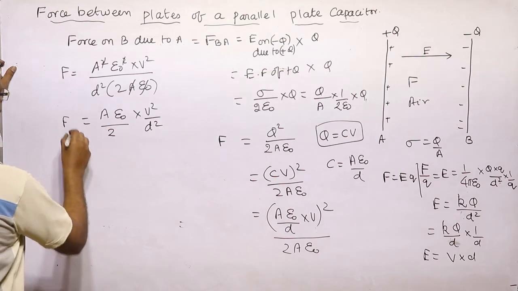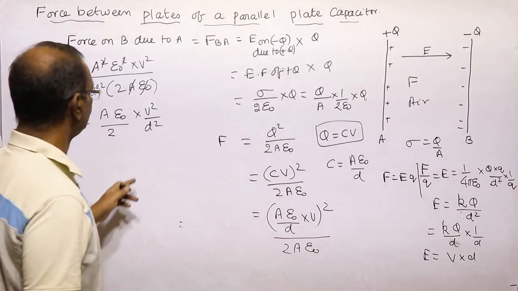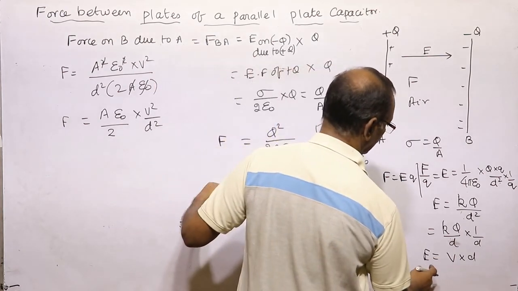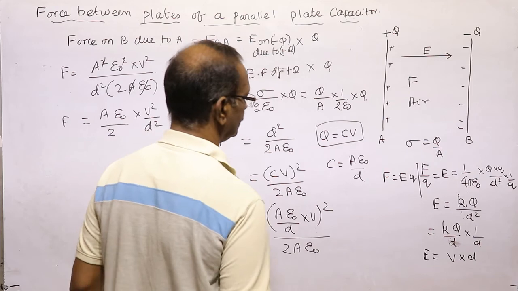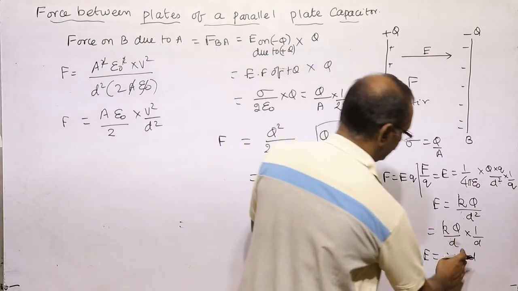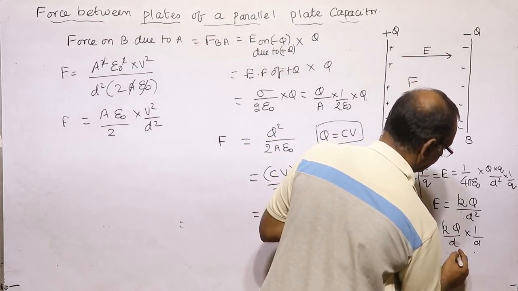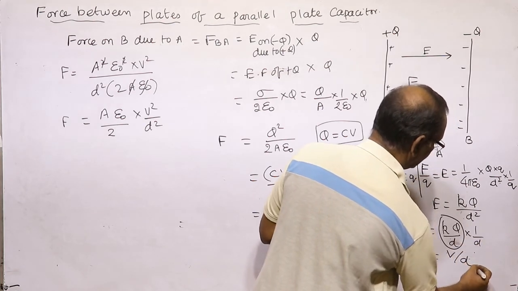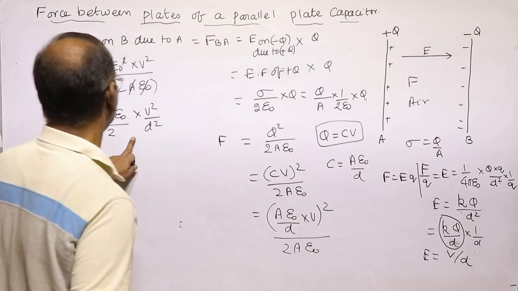This is the force. What is V by D? V divided by D is equal to electric field.